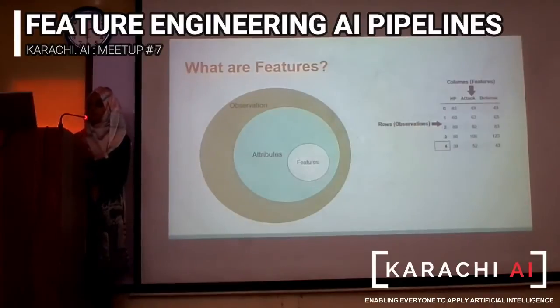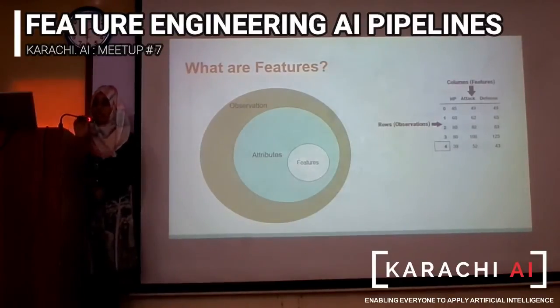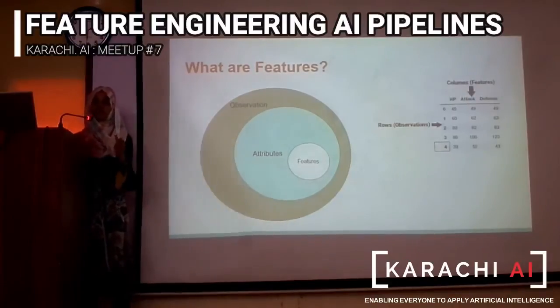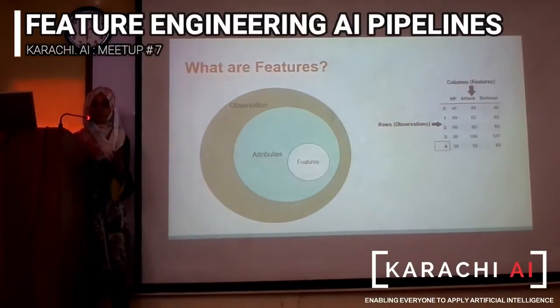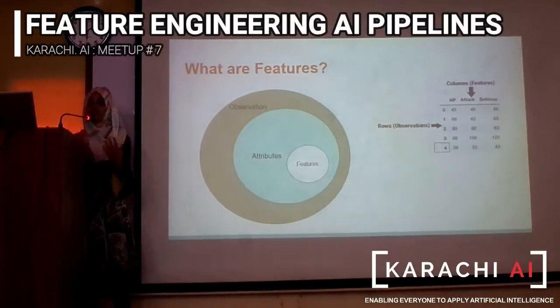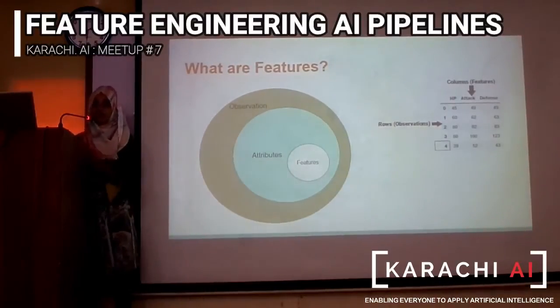So, when you get your hands on data, what exactly are features? You must have heard words such as observations and attributes. Each record, for example, a patient record in a hospital, can be considered an observation, whereas it has multiple attributes.